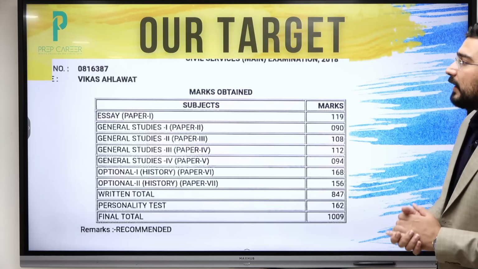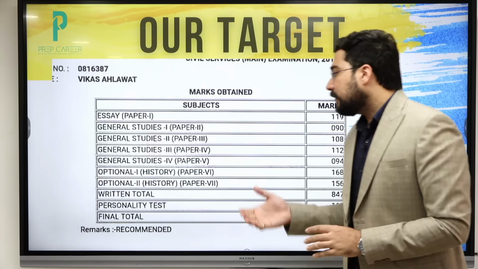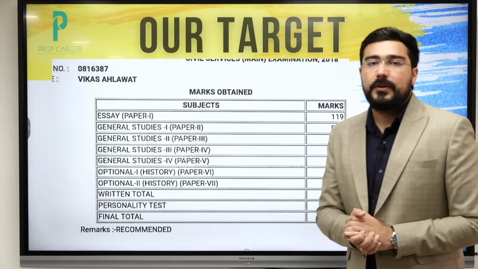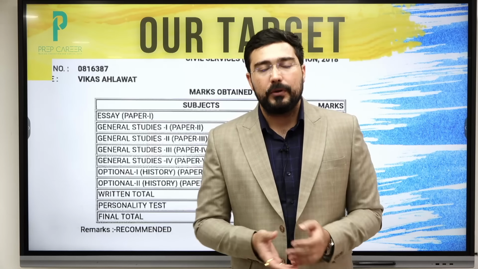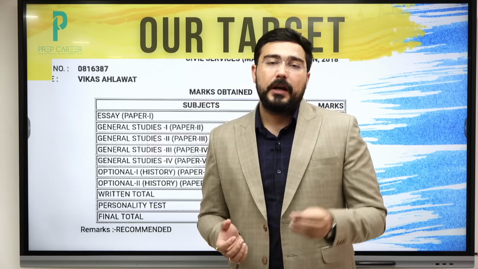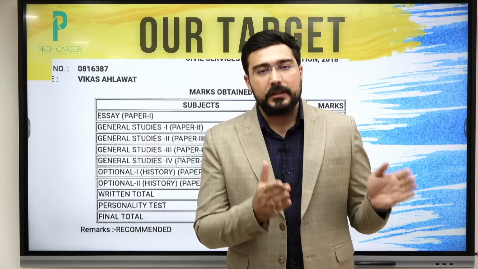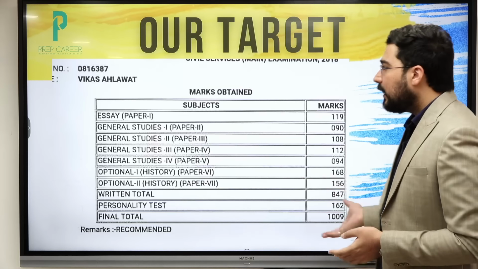And finally, if we see a destination, this is my mark sheet, okay, which I was able to achieve in 2018. So here you can see 168 and 156. So 324 marks I was able to achieve. It required a little bit of time because at that point of time nobody was there to help me out on how to get this many marks. Okay, there's a certain process behind it, and I'm going to teach you the same so that you can even scale more than that.